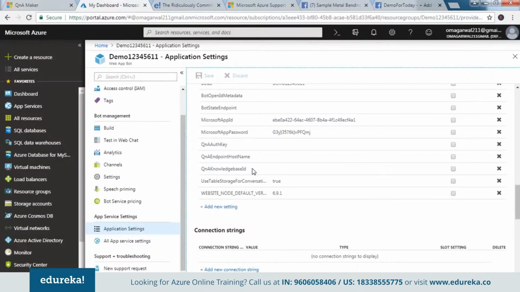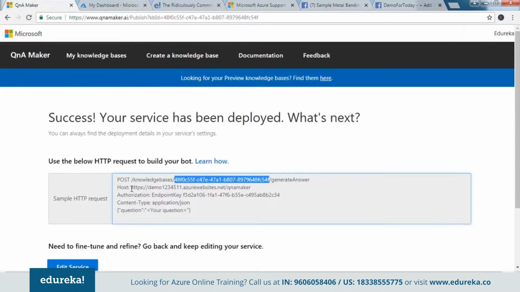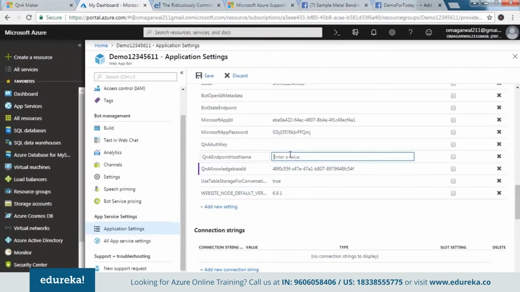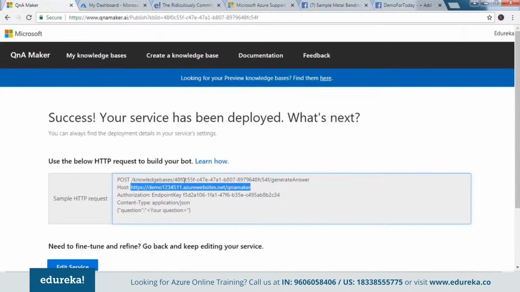The first place where I enter this thing is this. Okay, I also need the host name, which in this case is this. Okay, and apart from that, we have this data. This is my authorization key.